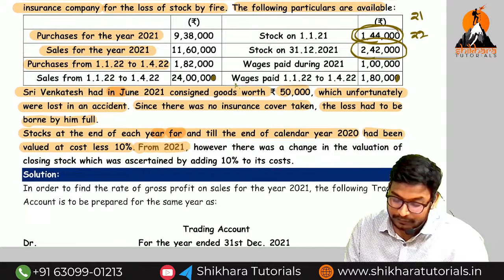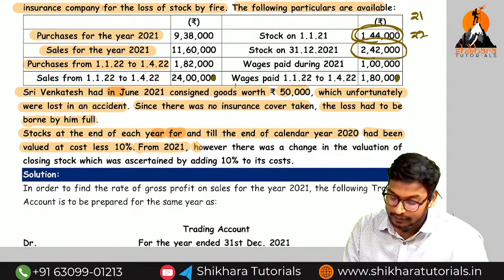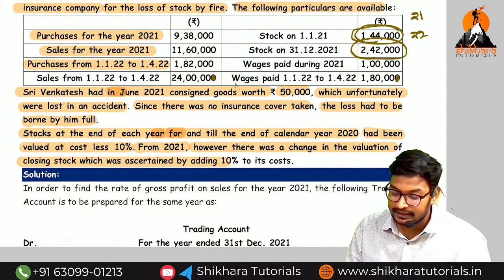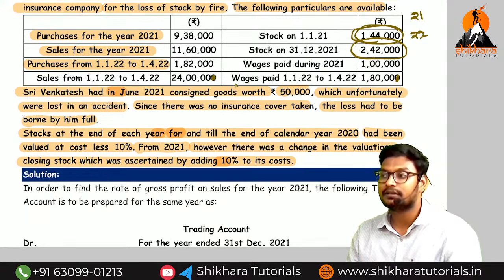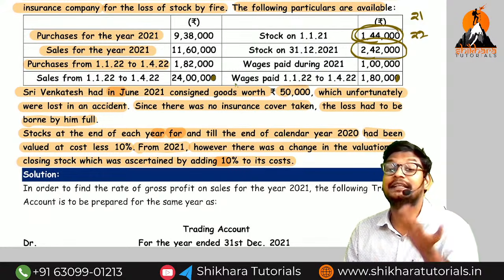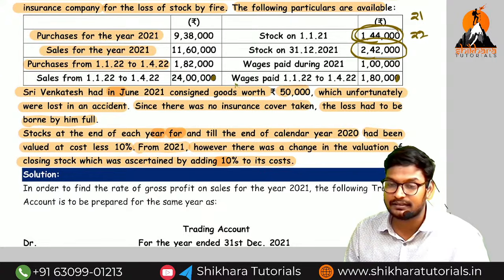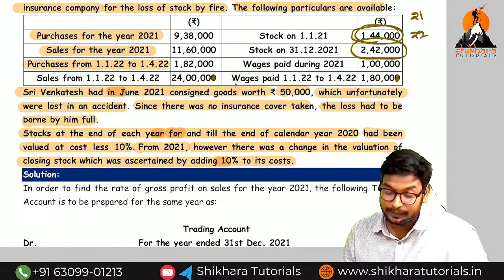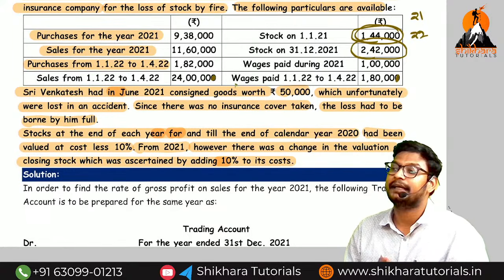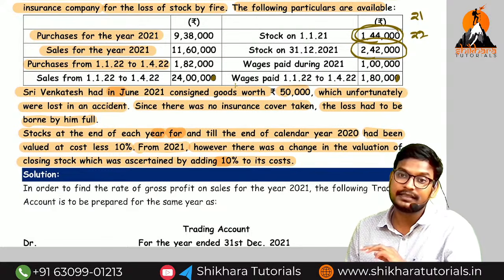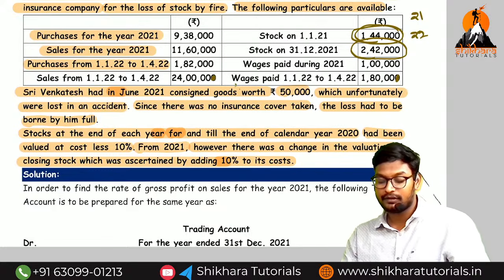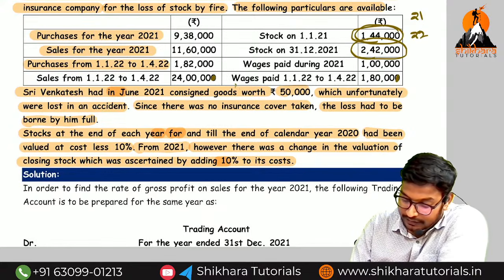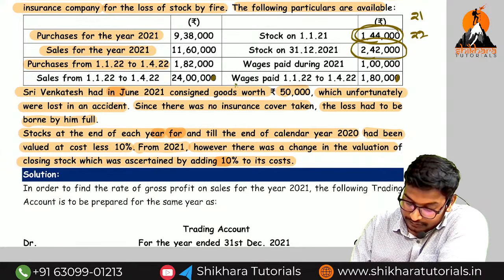So from 2021, that means the previous year, however, there was a change in the valuation of the closing stock, which was ascertained by adding 10% on its cost. From the previous year onwards, they are going to value the stock at 110%, adding the 10%. Up to the previous year opening stock, they value it at 90%. But in the previous year, they have valued at 110%. We have to see certain adjustments while preparing the previous year trading account. So we can do the question.